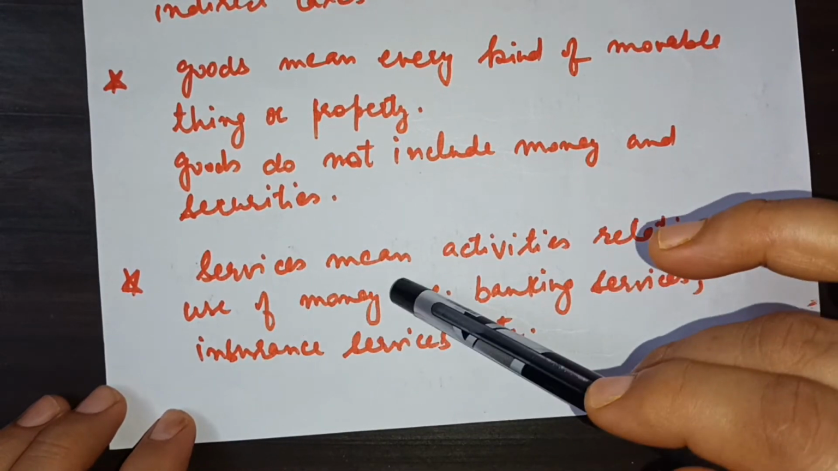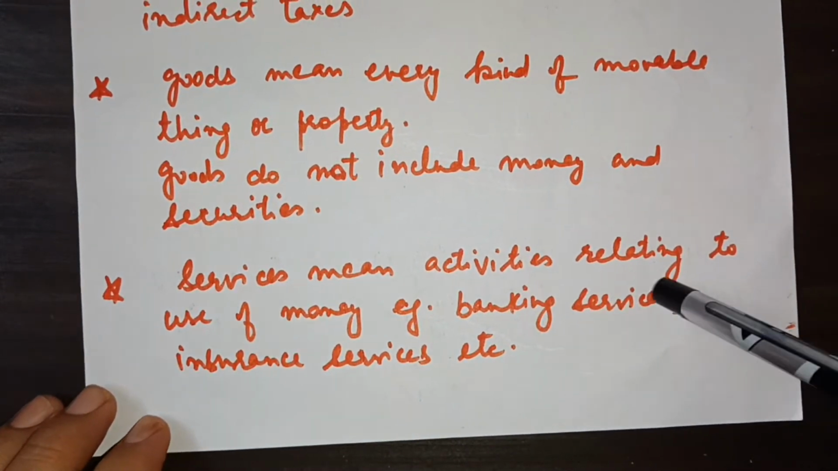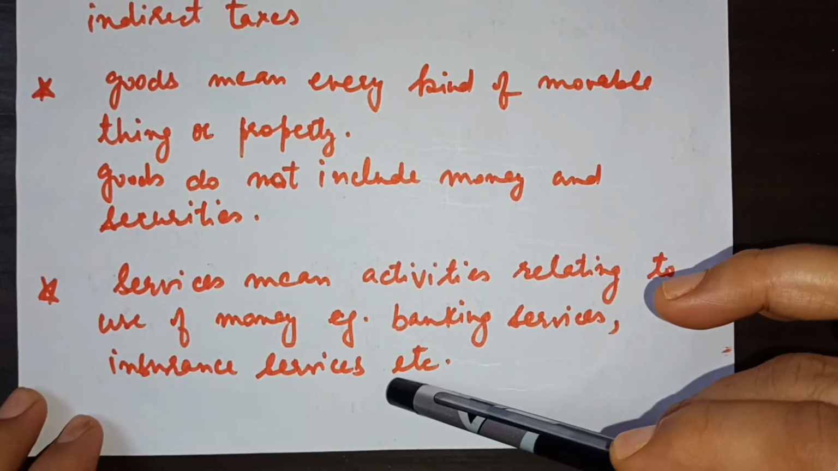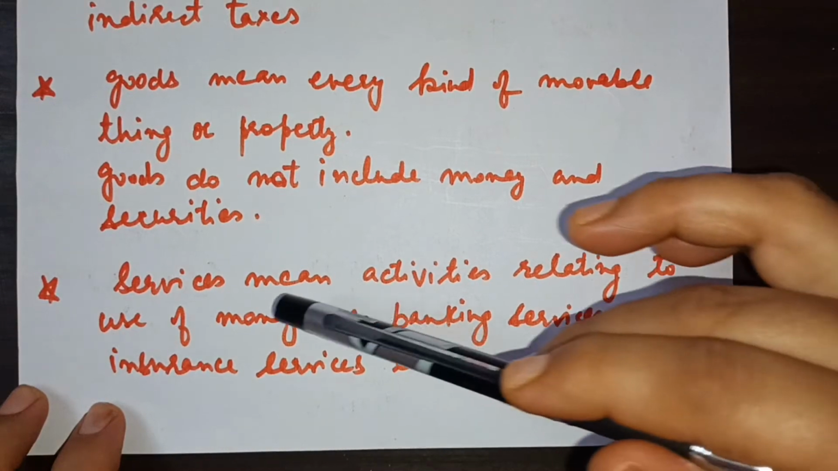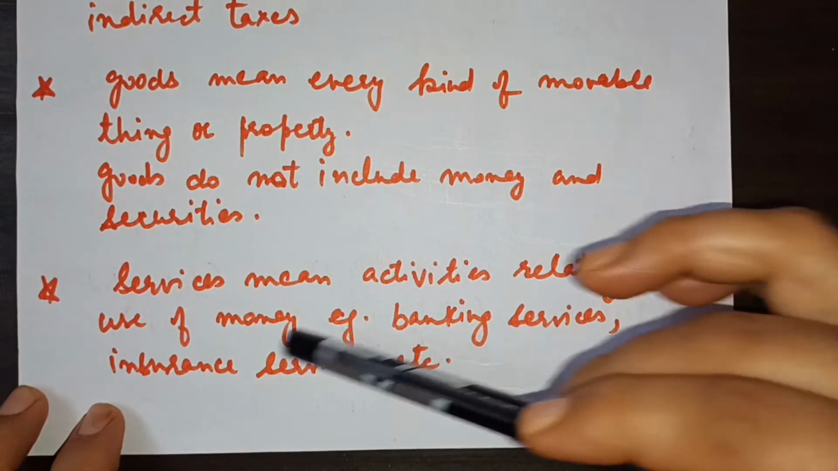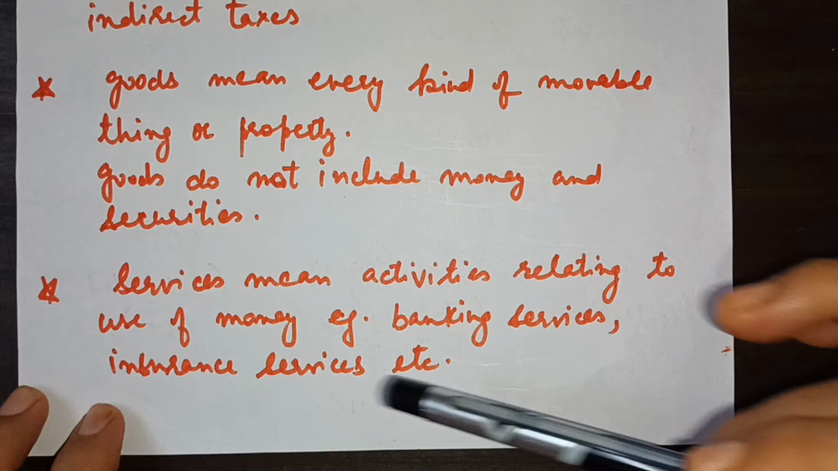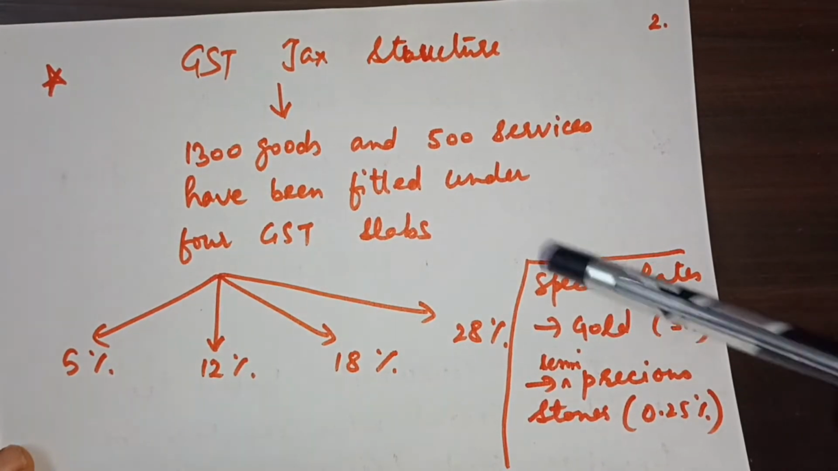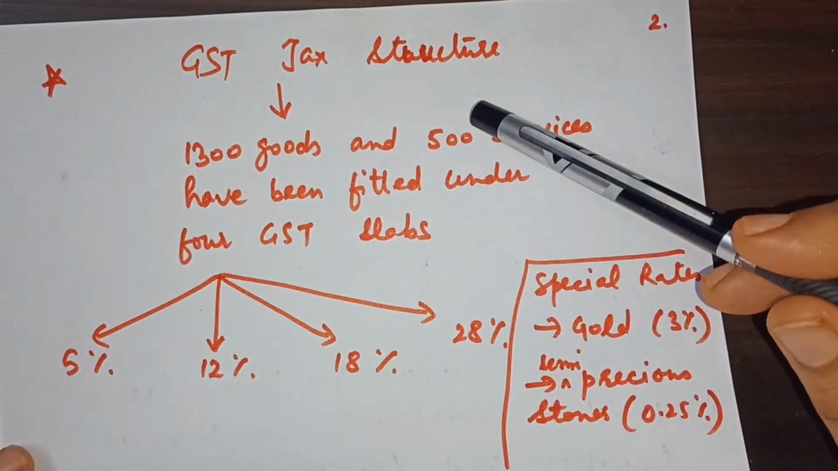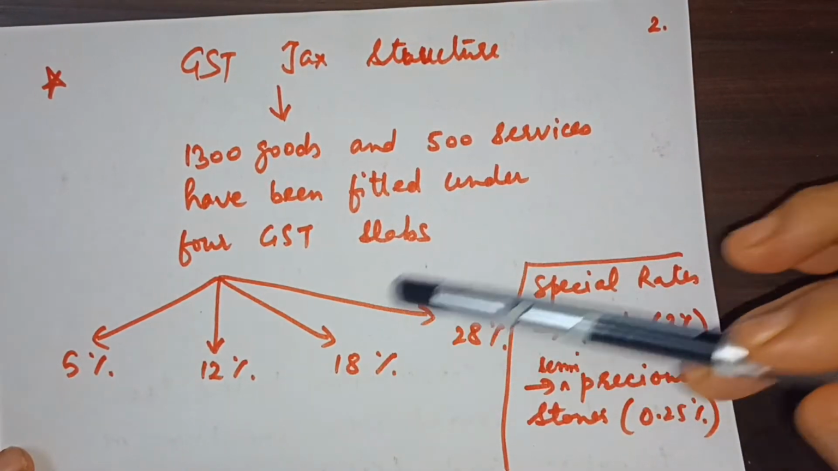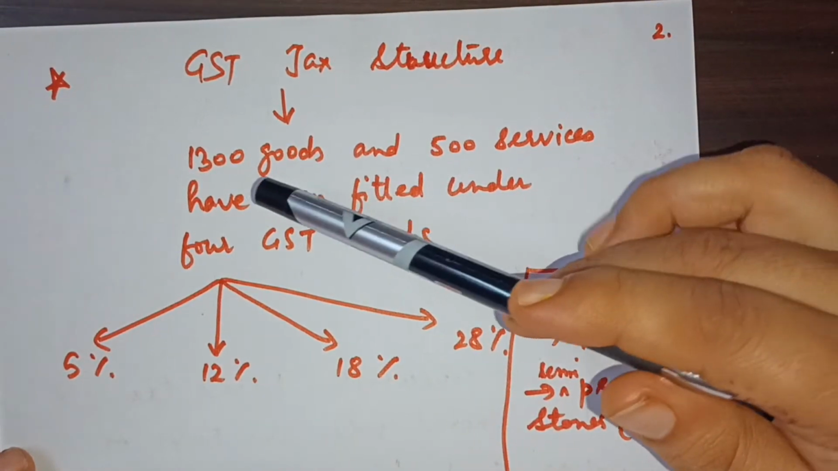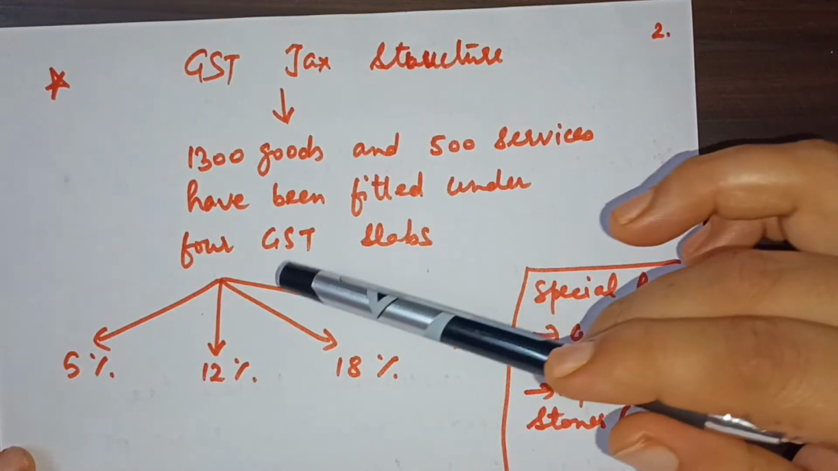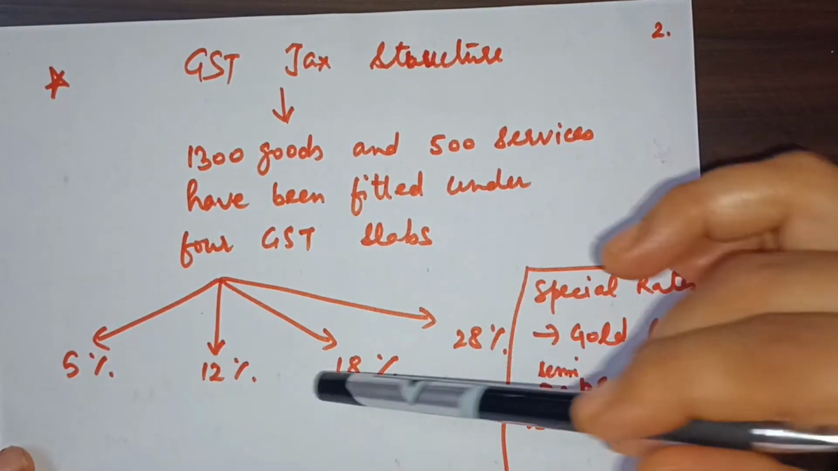Right, now what is the meaning of services? Services mean activities related to the use of money, for example, banking services, the insurance sector, health services. Services means activities related to the use of money, for example, banking, insurance, and any kind of services. Now we will have a little insight into the GST tax structure given by the government. You should know about all these. There are 1300 goods and 500 services which have been fitted under 4 GST slabs. So these are slabs you should know.